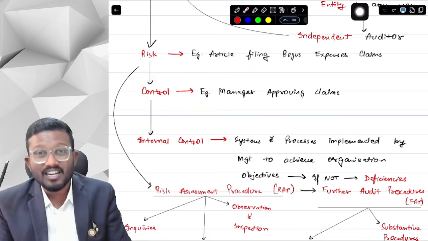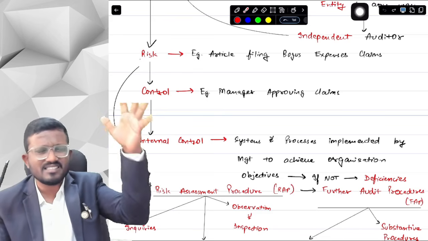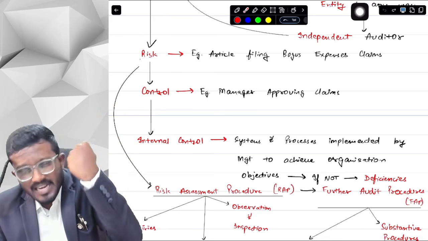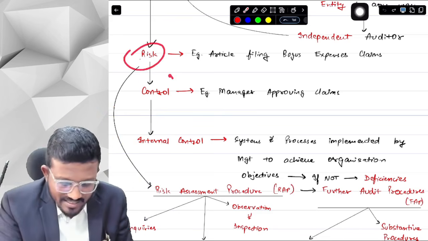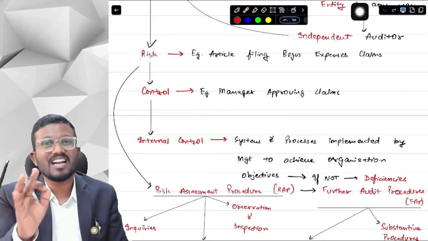So there are many risks in the organization, and then there should be many controls in the organization for all those risks. This is the kind of testing that we do in audit.